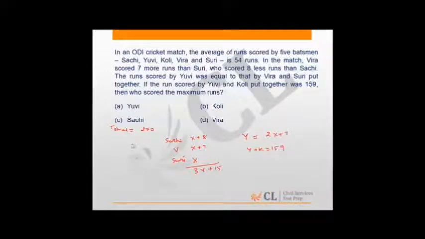So if UV plus Kohli score 159, the rest of them must score 270 minus this, that is equal to 111, from which if we solve, we'll get X is equal to 32 runs. So if X is 32, then UV must score 32 into 2 plus 7, that is 71 runs. So the rest of it, Kohli must score 88 runs. Hence the correct answer is Kohli.